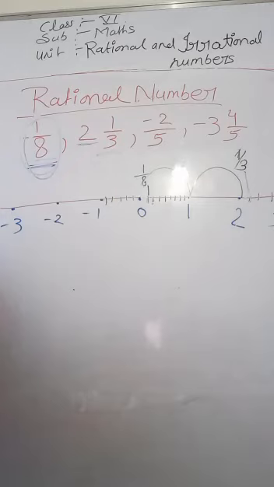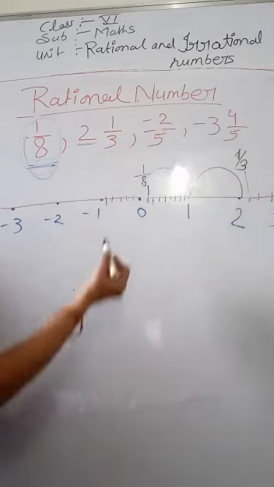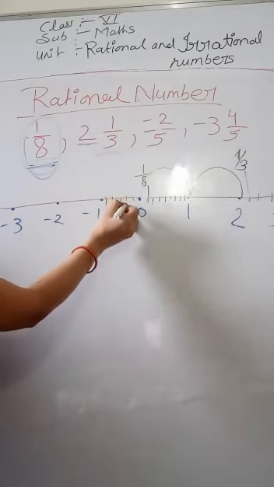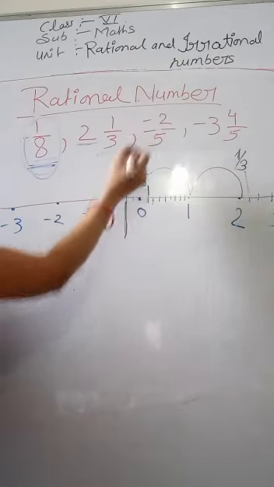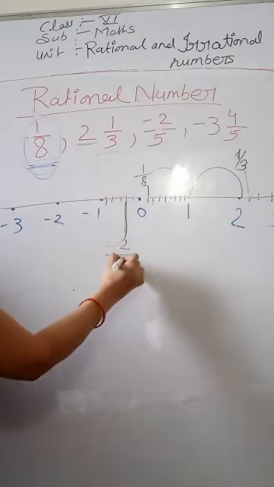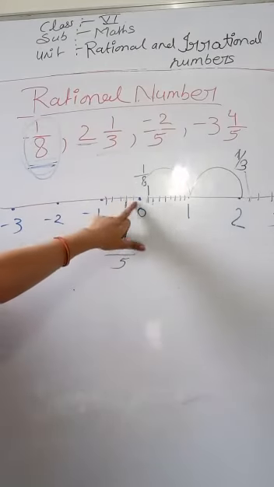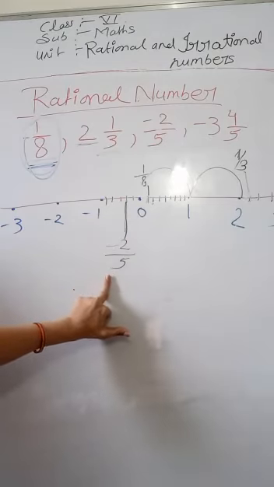Clear? Now minus 2 is here. So 1, 2. So 2 upon 5. We can write here minus 2 by 5. Clear?